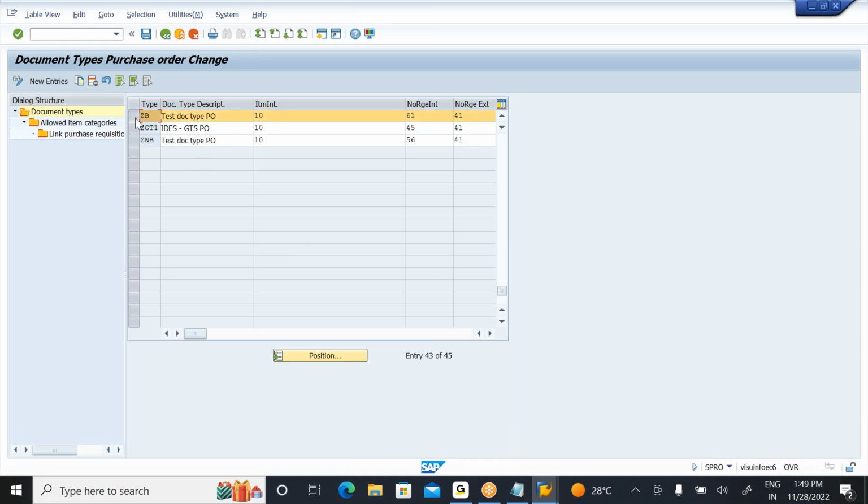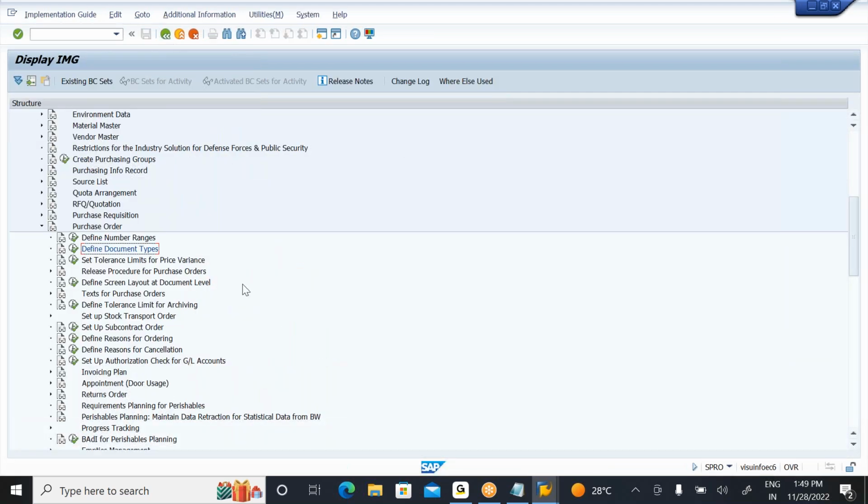So this is my new document type, right? For this new document type, you can observe the field selection is NBF. NBF is the standard field selection key, so you should not change NBF. The standard field selection key is assigned, but my requirement is to control particular fields. So where can you control your field selection? Just in the backend system.